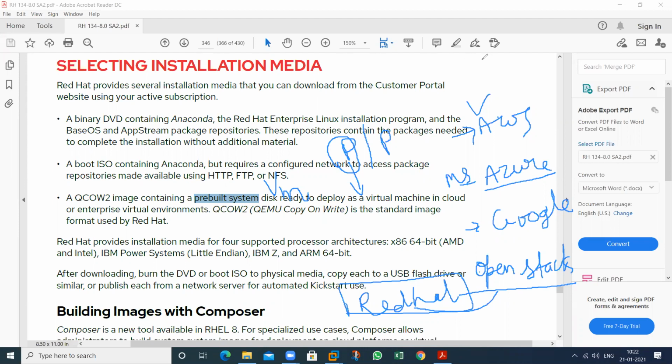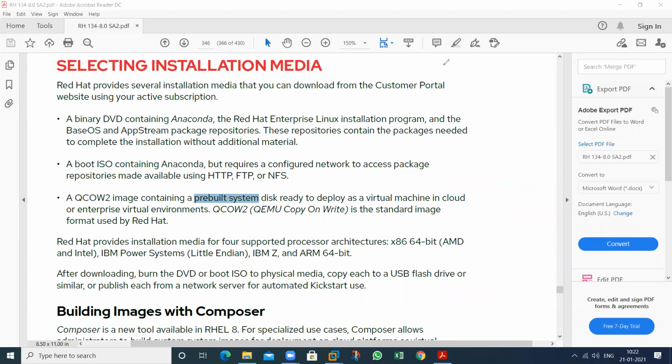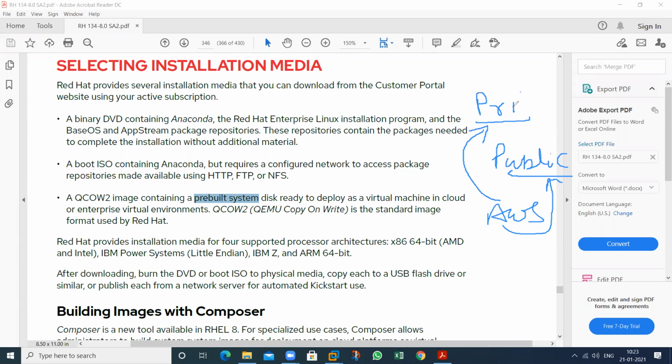So all types of functionality can happen on these clouds. Cloud can be private and cloud can be public. AWS mainly provides the functionality of public cloud, and it has some functionality that can provide the private cloud also.